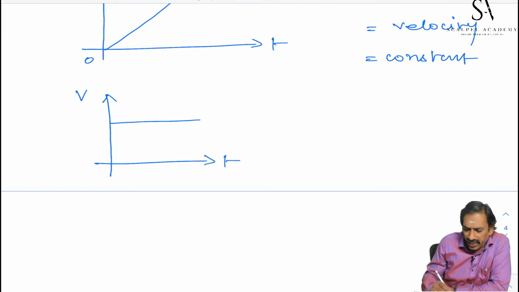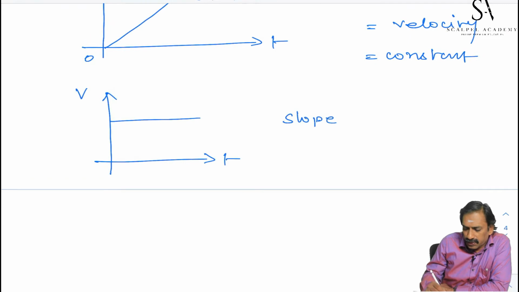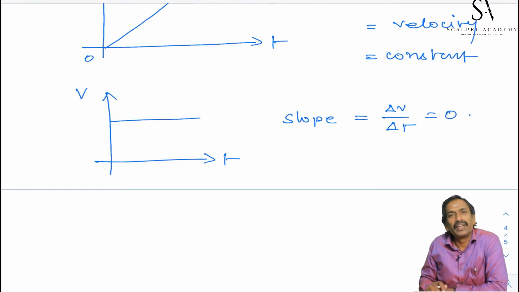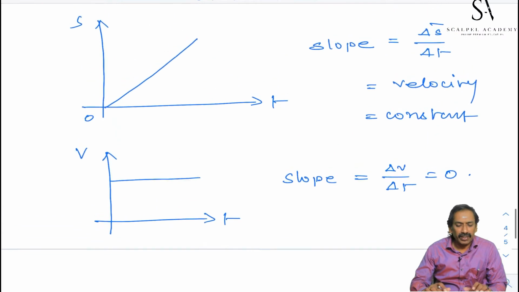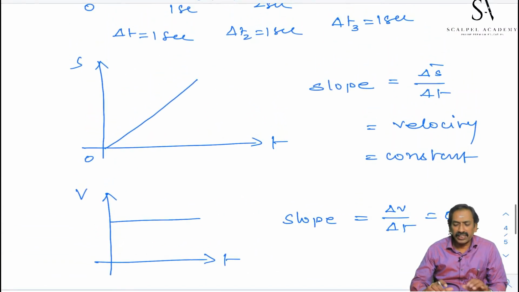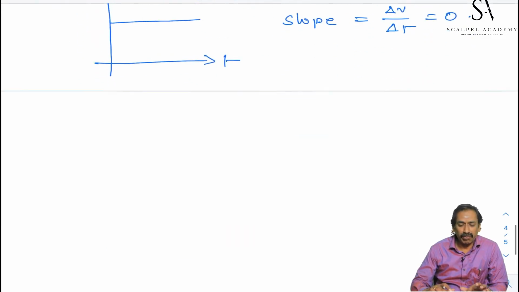The slope of the Vt graph is 0 because it is parallel to x-axis. Slope is equal to delta V by delta t, that is equal to 0. For uniform motion, slope of Vt graph is 0, slope of St graph is velocity, that is constant. Students, shall we go to the non-uniform motion?